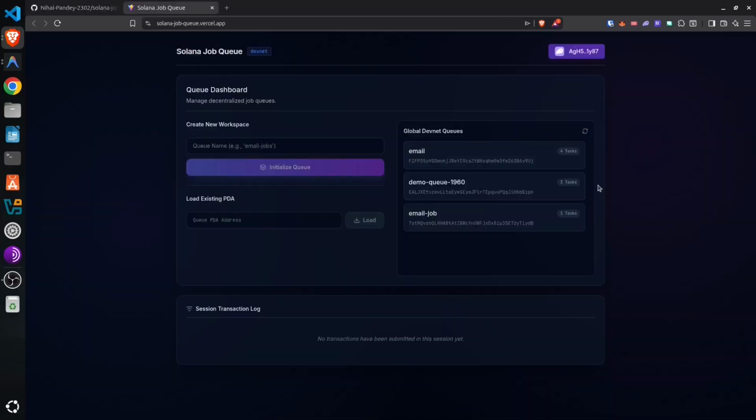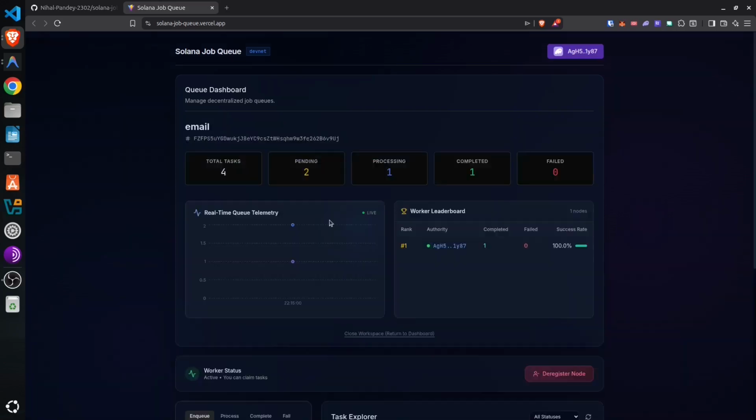I rebuilt a production-grade job queue entirely as an on-chain Solana program. Any producer can enqueue a task. Any registered worker in the world can claim and process it without trusting anyone, enforced by the program itself. You can see right here, these queues are live on DevNet right now. Anyone watching can open this link and interact with them.